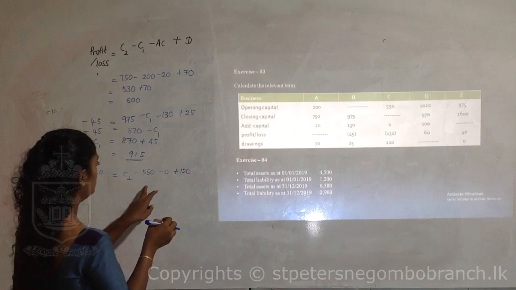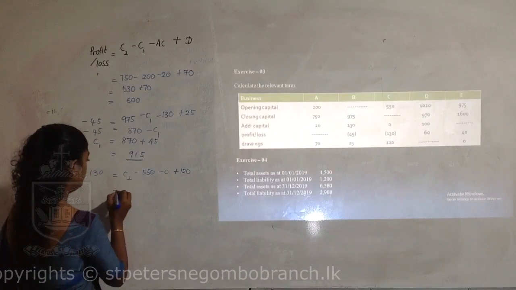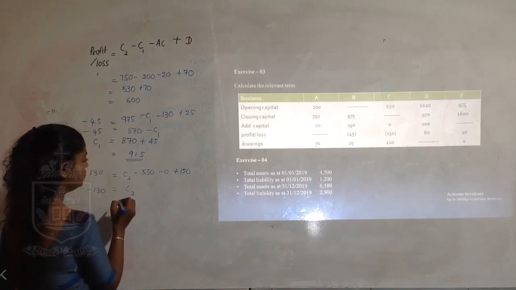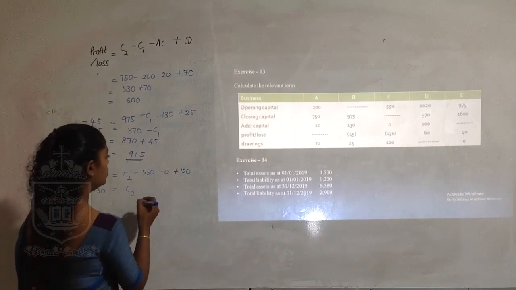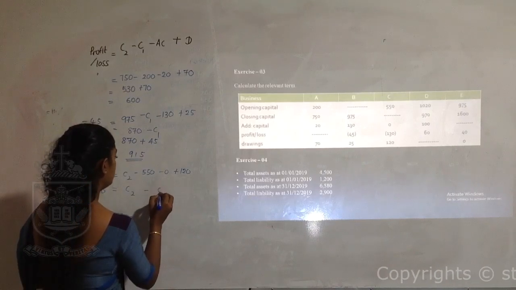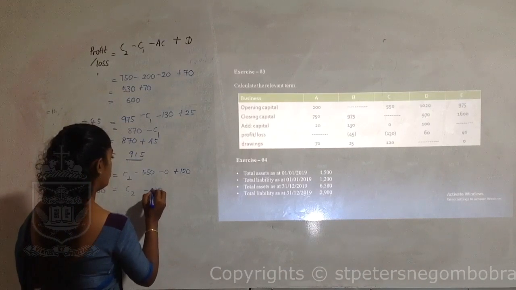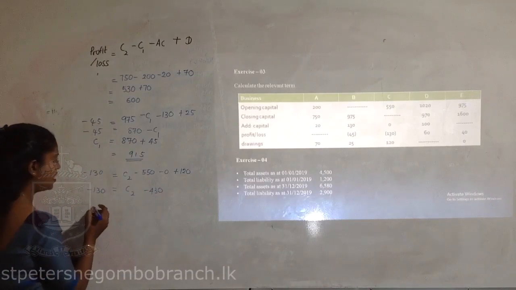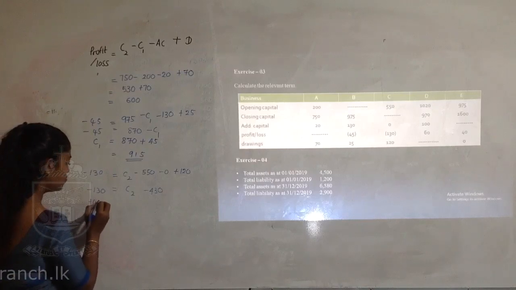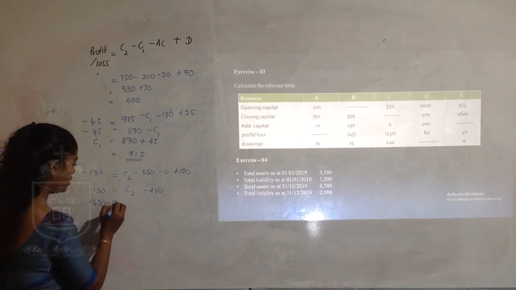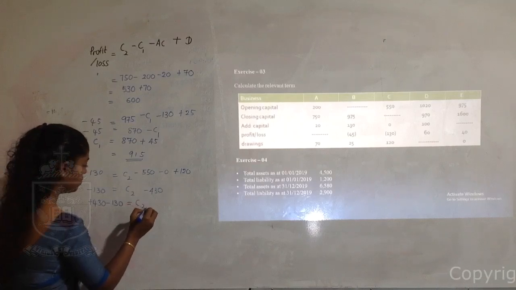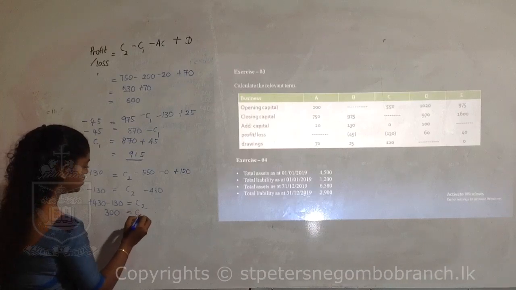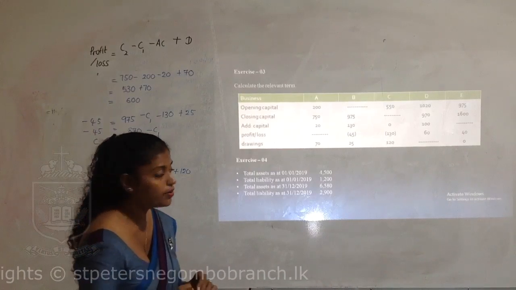So my dear children, you can take the difference between these two, minus 130 equals C2, and the difference between these two is minus 430. So we'll move this to this side. It will become plus 430 and minus 130 equals closing capital. The answer is 300. That means the value of the closing capital becomes 300.